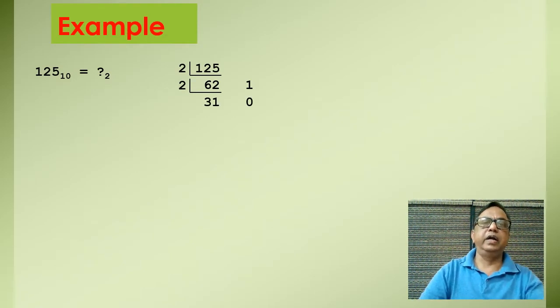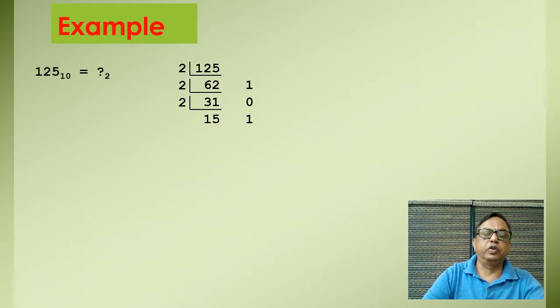We go ahead. 125 is divided by 2. We got the quotient 62 and remainder 1. So this one will represent the coefficient of the binary number, which is at the LSB position. Now again we have to divide this number. So we got 31, and the remainder is 0. So the coefficient is also 0, and then it is again divided by 2.